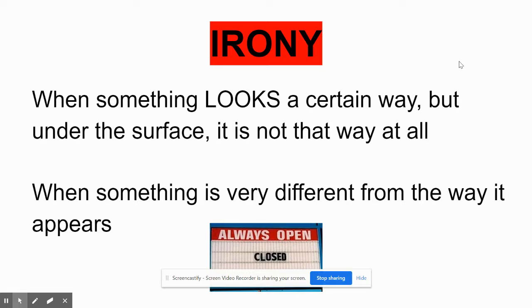Okay, so we expect that the store will always be open. But then underneath, it says closed. Okay, we would say that's ironic. That's an example of irony. That's ironic because the sign that says closed is very different from what we would expect. We would expect it to always be open. Okay, so that's an example of irony.